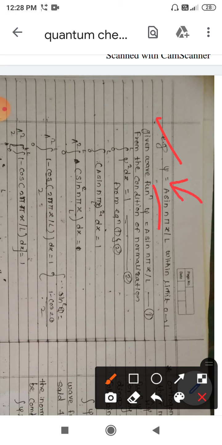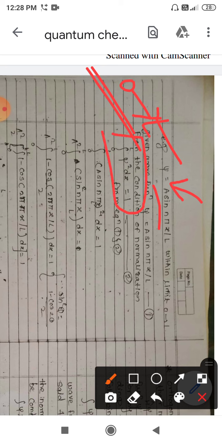For normalization, we will put certain limits here, 0 to L length. We have to find the integration of the given function squared.